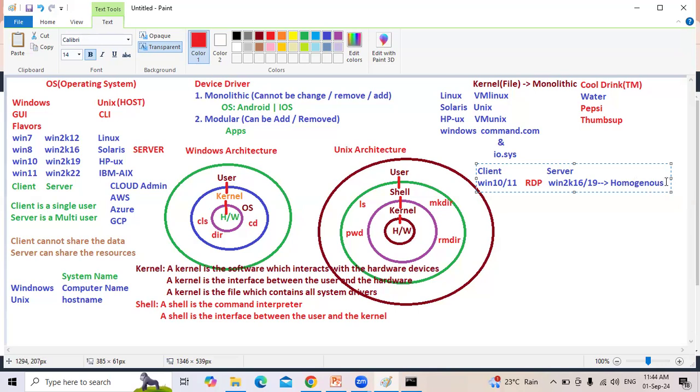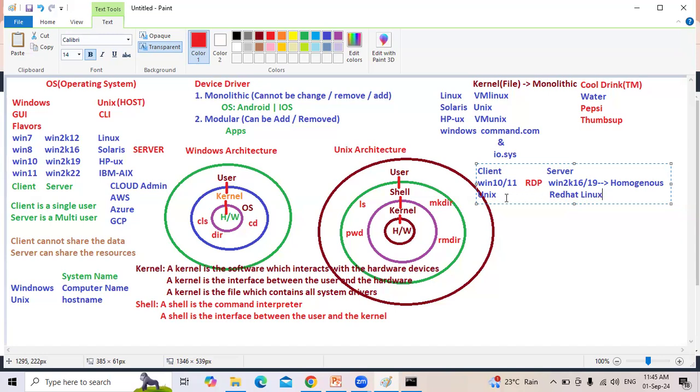Let us say tomorrow you purchase a laptop with Mac OS, a MacBook. Mac OS is Unix, not Windows. That means the laptop is a client. Here I install Mac OS, so the client is also Unix or Linux. But the server is Linux, maybe Red Hat Linux. So the client is Unix, and the server is also Unix.